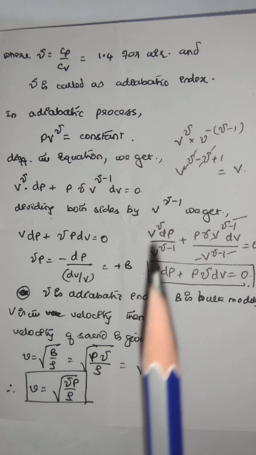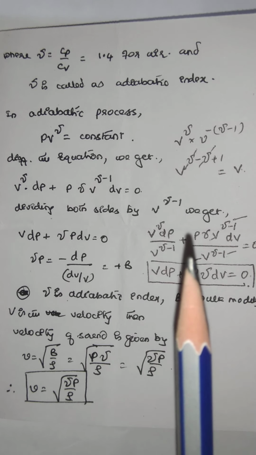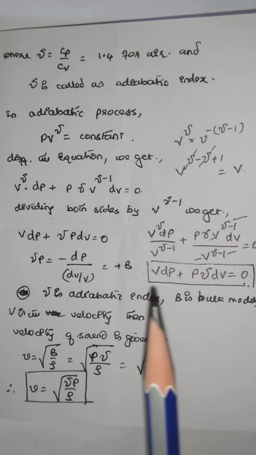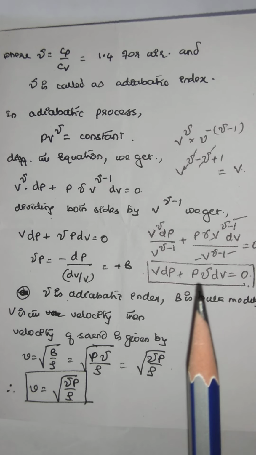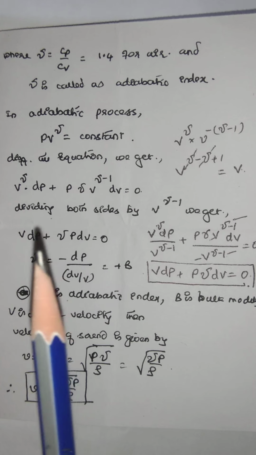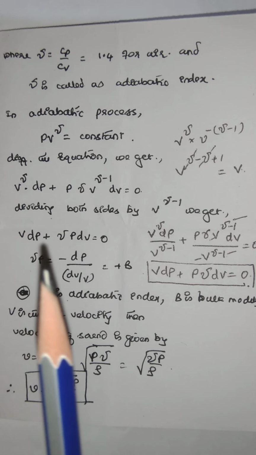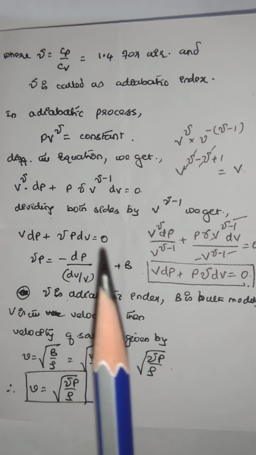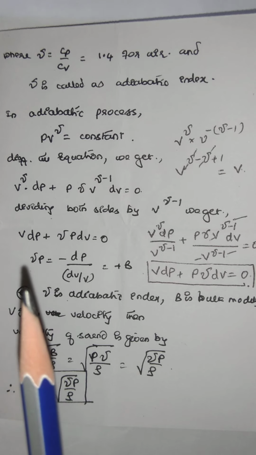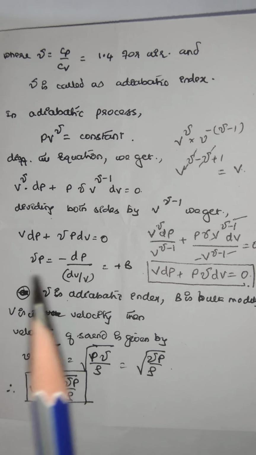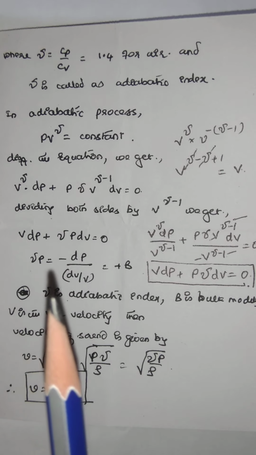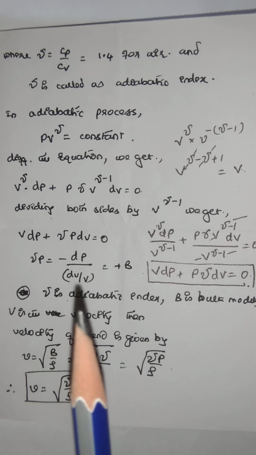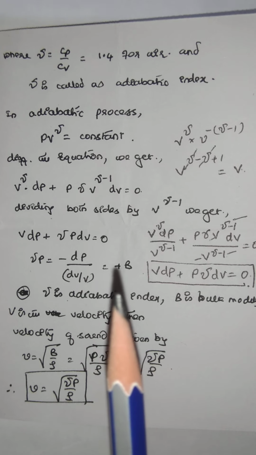When we substitute here, this complete term becomes V into dP plus P gamma into dV equal to 0. That is, V dP plus gamma P dV is equal to 0. Or gamma into P is equal to minus dP by dV by V, that is the bulk modulus.